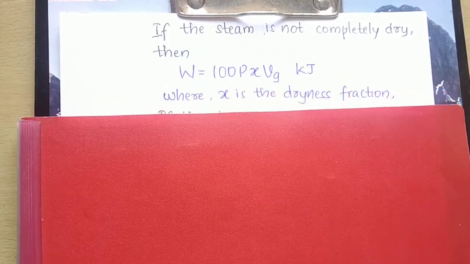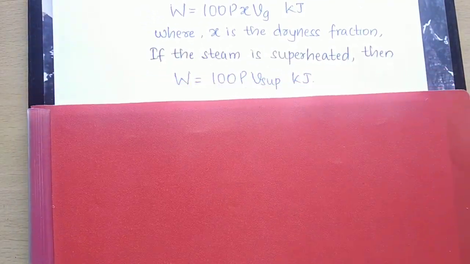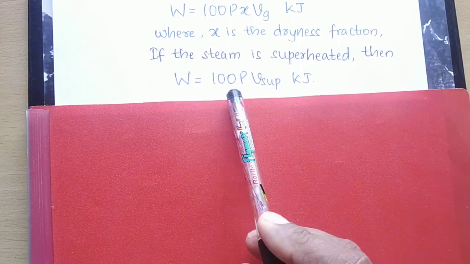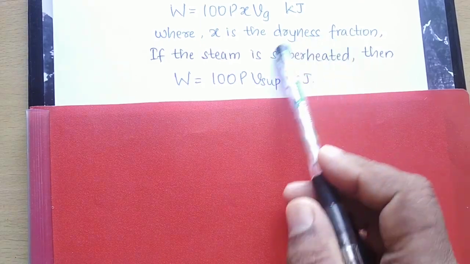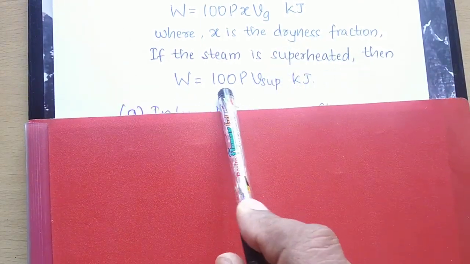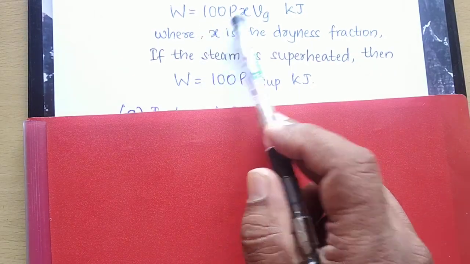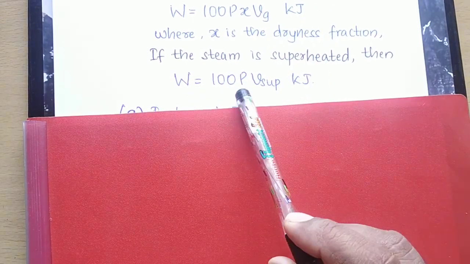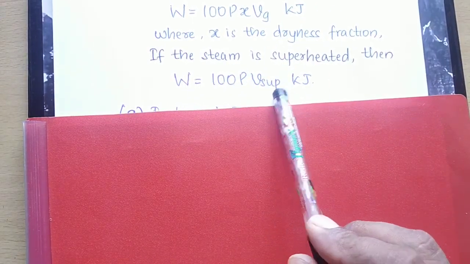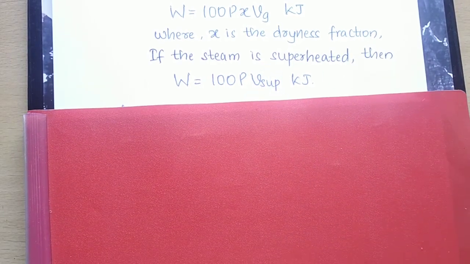Second case, if the steam is superheated, I can write the equation as W equal to 100 P into V sup for superheated steam. And if it is dry steam, W equal to 100 P into Vg. So for dry steam it is 100 P into Vg, for wet steam it is 100 P X into Vg, and for superheated steam it is 100 P into V sup. These are the three equations which I am using to calculate external work of evaporation.